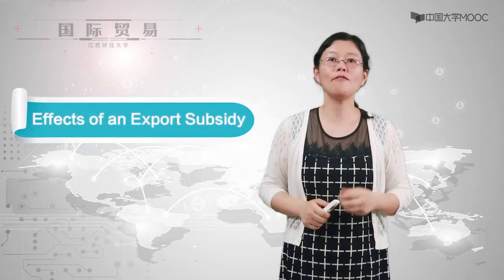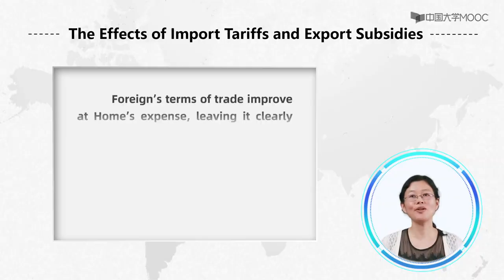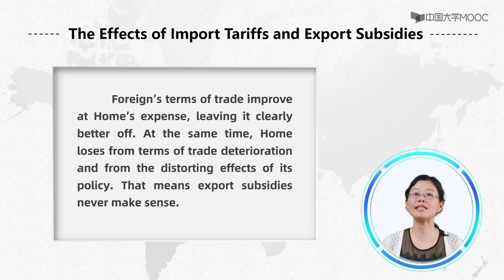The effects of an export subsidy are quite clear. Foreign terms of trade improve at Home's expense, leaving it clearly better off. At the same time, Home loses from the terms of trade deterioration and from the distorting effect of its policy. That means an export subsidy never makes sense.